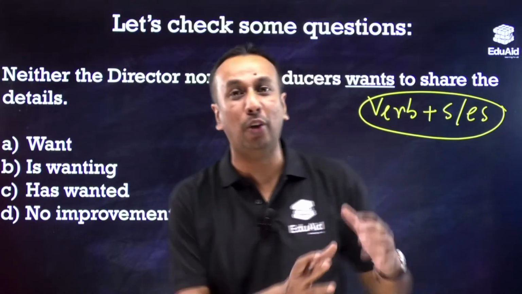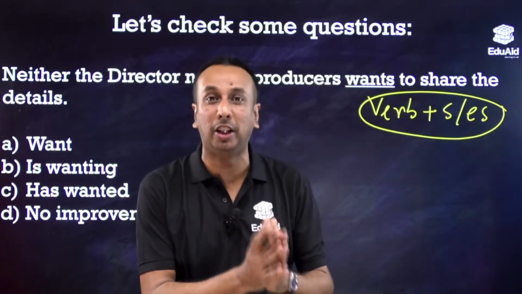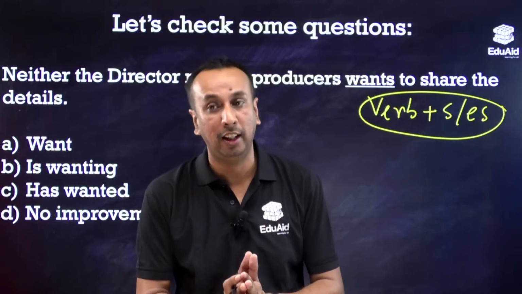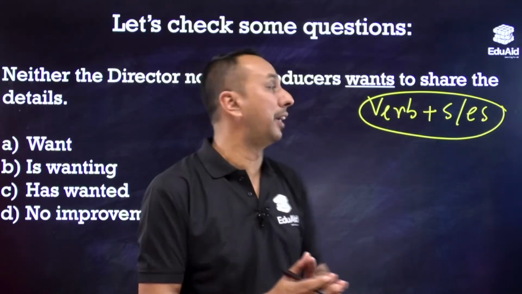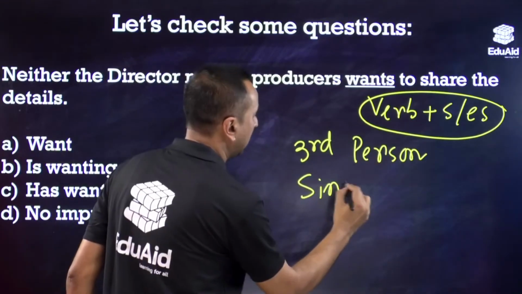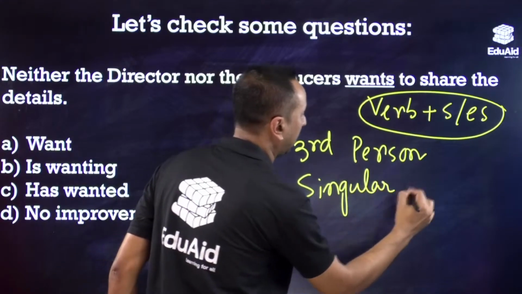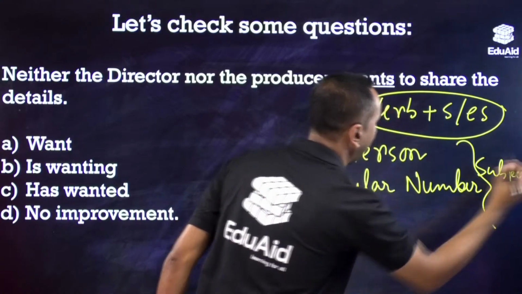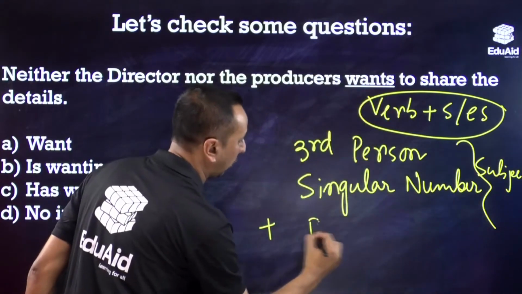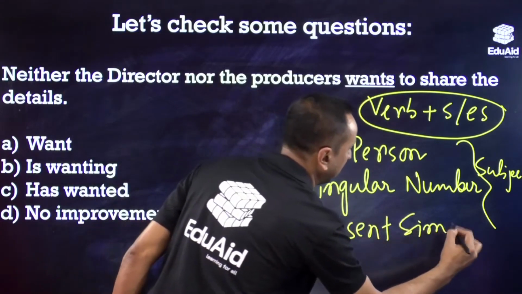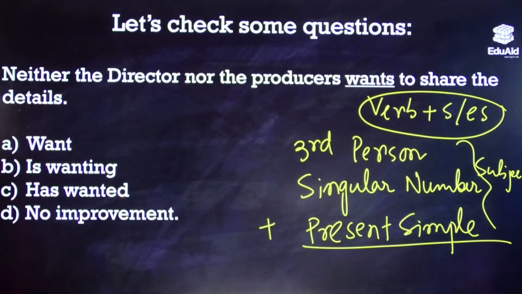Always believe, until the day before the exam, someone has a little confusion about when S and ES are needed with the verb. So do you know when S and ES are needed with a verb, friends? It should be a third person singular number subject. It has to be singular, third person, and last but not the least, it has to be in present indefinite or present simple tense. Let's see whether all of this is satisfied here.